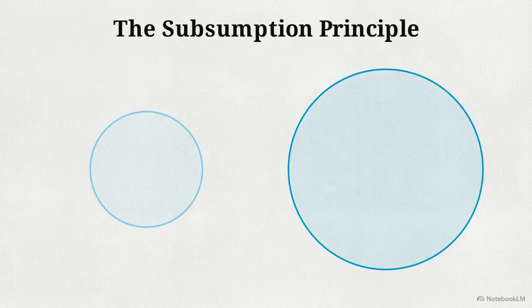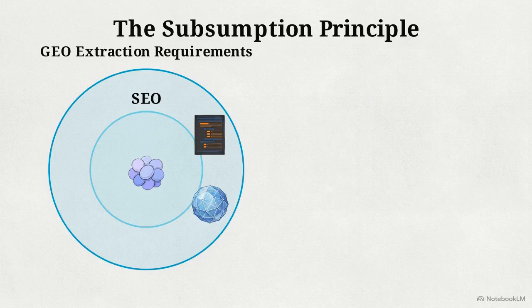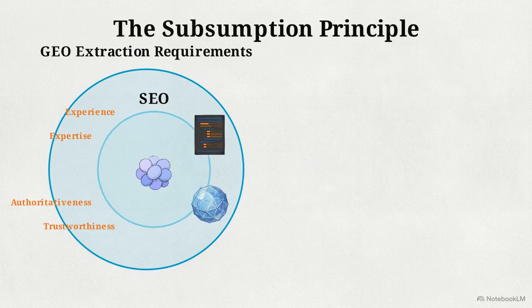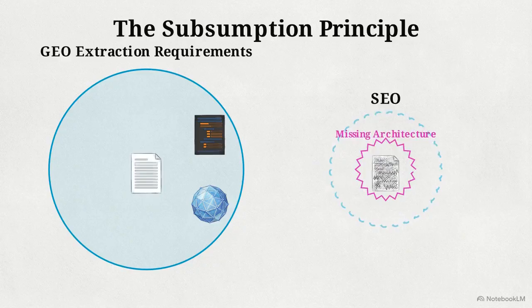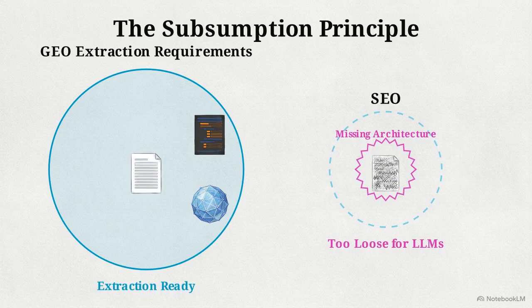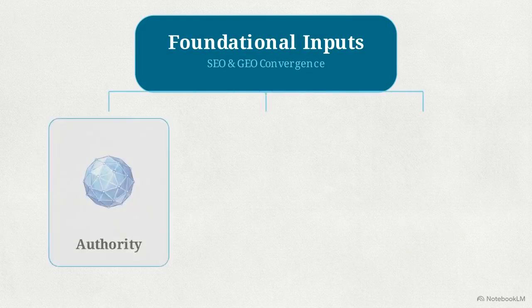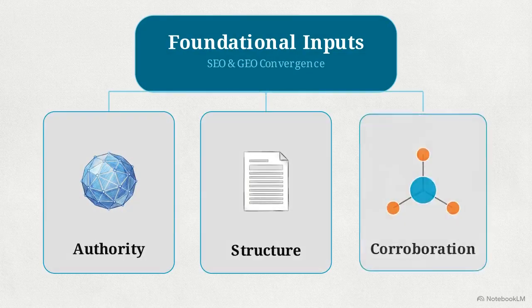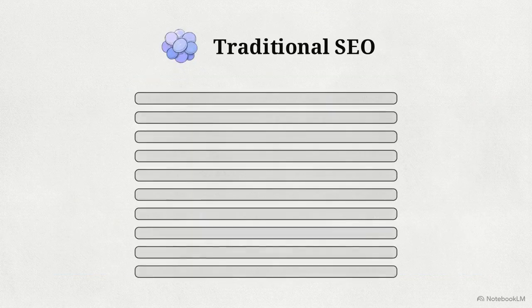This is the subsumption principle. Designing content for AI extraction produces the structural signals that satisfy traditional EEAT search requirements as a byproduct. Starting with SEO-optimized content provides a structural baseline that is too loose to reliably trigger LLM extraction. Both search paradigms demand the exact same foundational inputs: authority, rigorous structure, and objective corroboration. Where they diverge is the output.